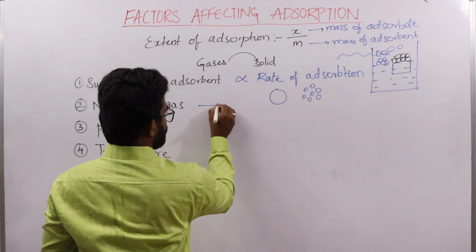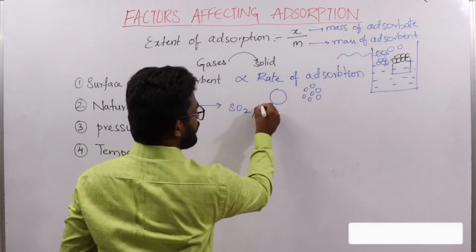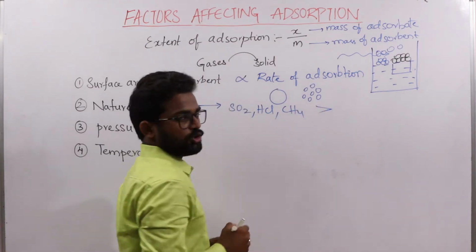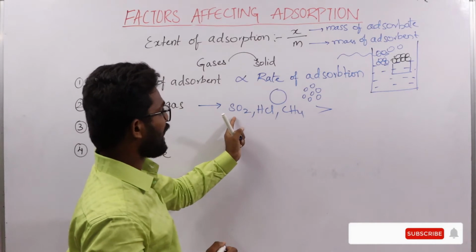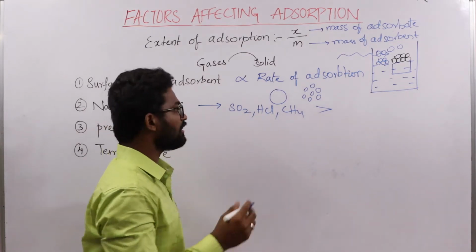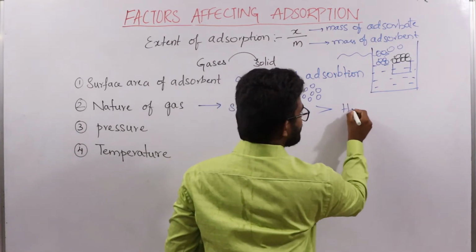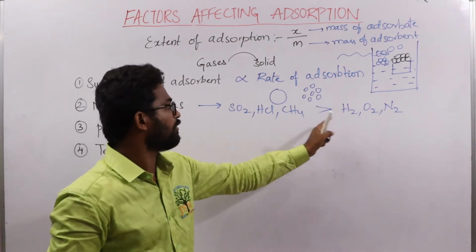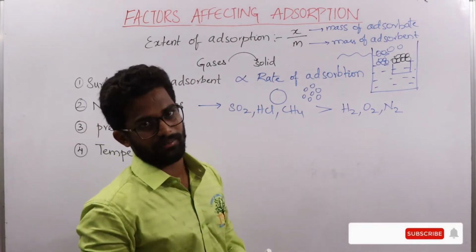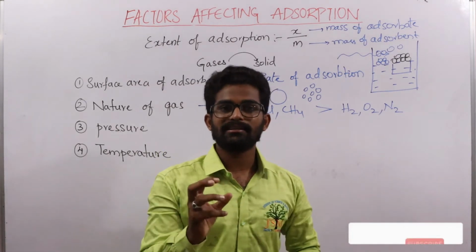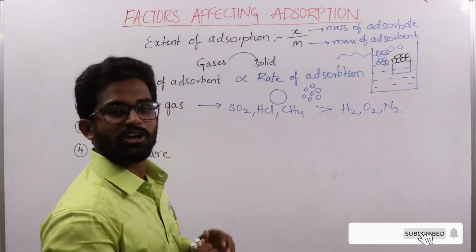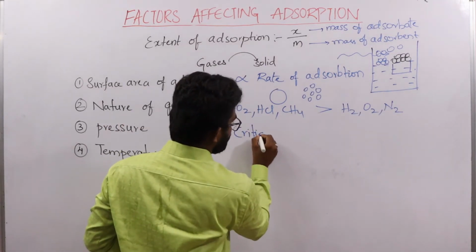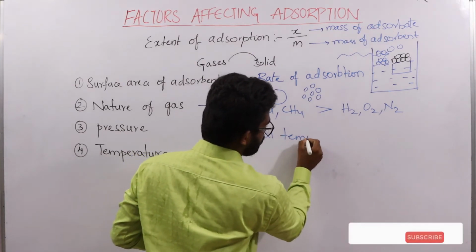Gases like sulfur dioxide, HCl, and CH4 are more adsorbed. The extent of adsorption of gases like SO2, HCl and methane is more compared to gases like H2, O2, N2, because those are not easily liquefiable, whereas these are easily liquefiable. Then there is another special concept involved in the nature of gas, that is the critical temperature concept.